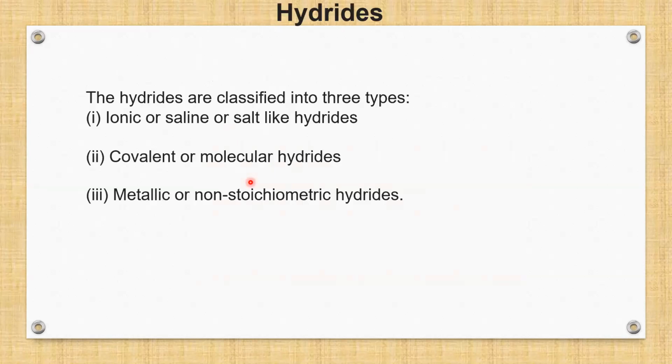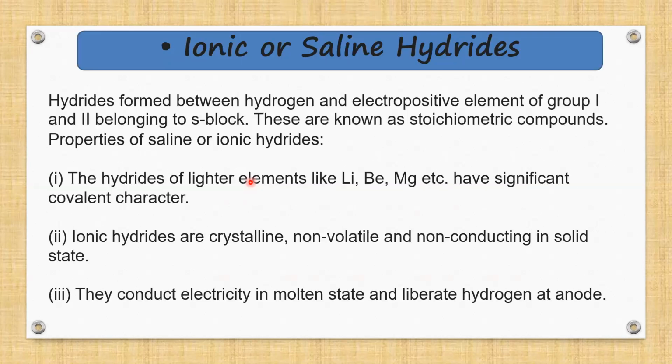Now, hydrides are classified into three types. What are hydrides? When hydrogen is reacted or combined with a metal or a non-metal, then hydrides are formed. The hydrides are classified into three types: ionic or saline or salt-like hydrides, covalent or molecular hydrides, and metallic or non-stoichiometric hydrides. Now we will be seeing each hydride one by one.